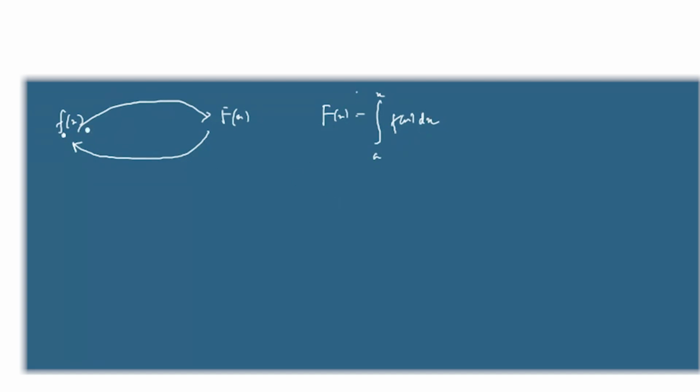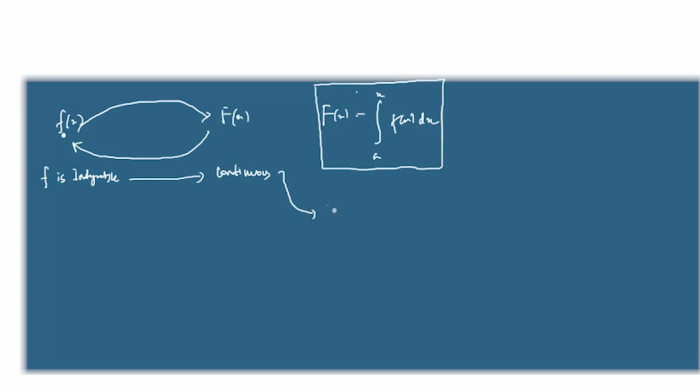Now it's telling that if f is integrable, then capital F is always continuous. The integral, where it's coming up, is always continuous. So in some sense, it's telling that you can integrate discontinuous functions too.